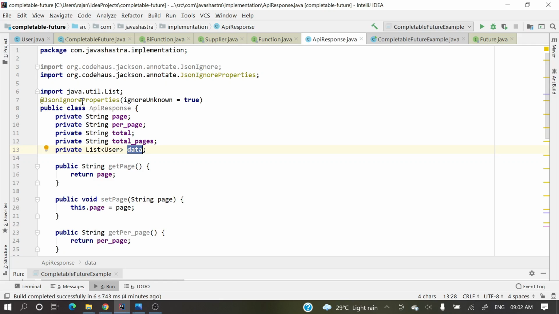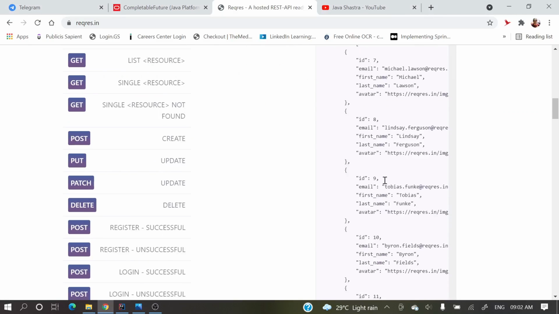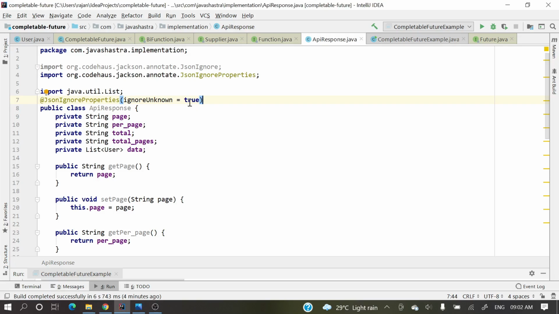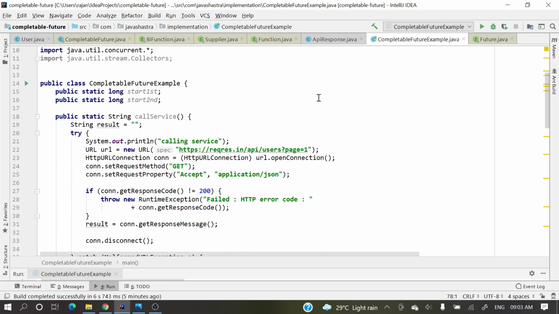And here I am providing JsonIgnoreProperties. The reason is, in that object we have one more attribute, support, but in that class I do not have any attribute called support. So to ignore it while parsing, I am providing ignoreUnknown as true. I have already shown you these model classes. Now let's see how to call this one.